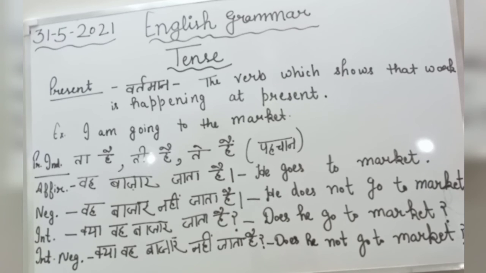How will we prepare interrogative negative sentence? That is interrogative plus negative. All the other things will remain same, but here after subject in the previous sentence we have placed go, verb's first form, but in that sentence, that is interrogative negative, we will place not before the verb's first form and after the subject. The formation rule will be: does plus subject plus not plus verb's first form plus object, at the last question mark. So the sentence will be formed in this way: does he not go to market?